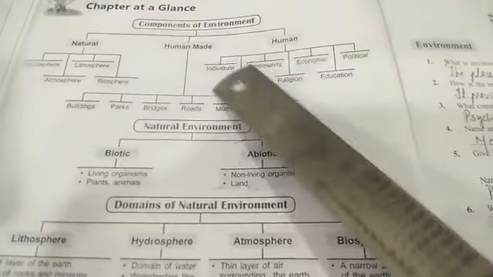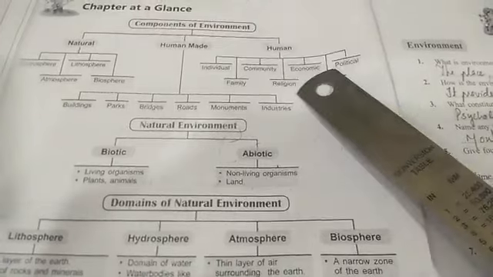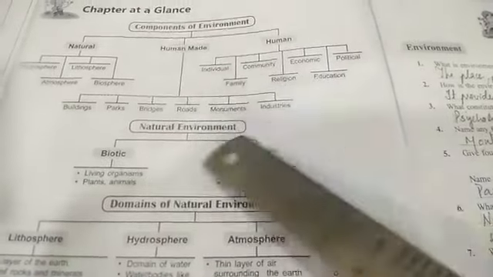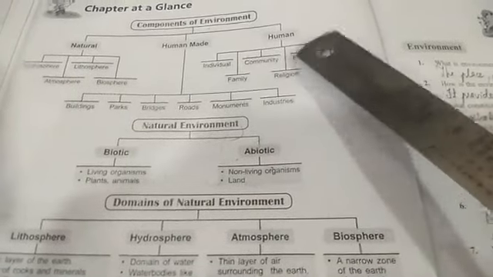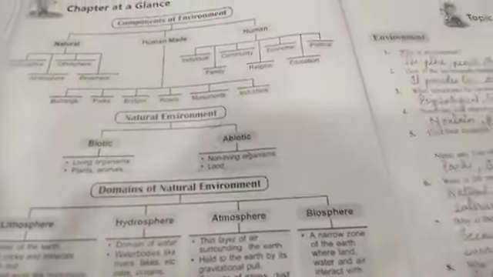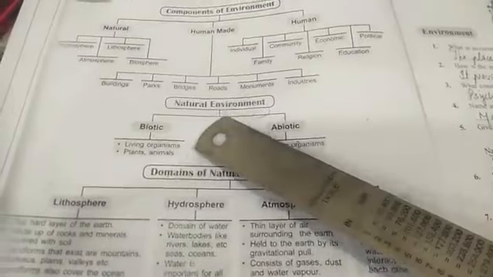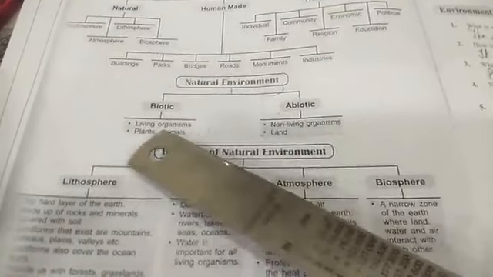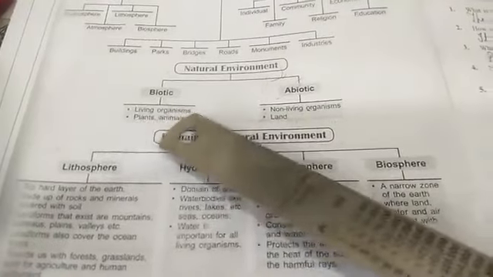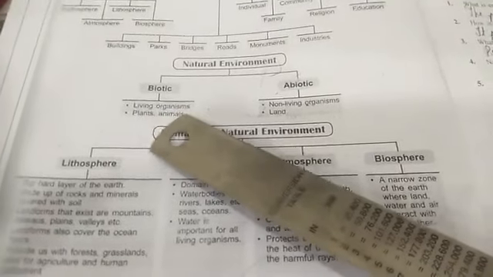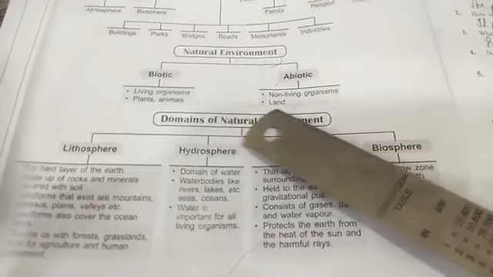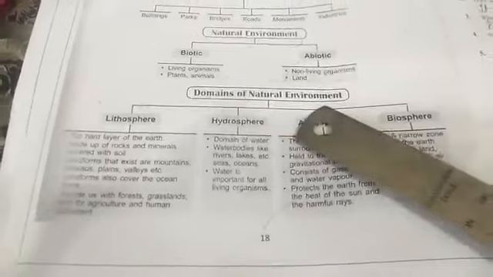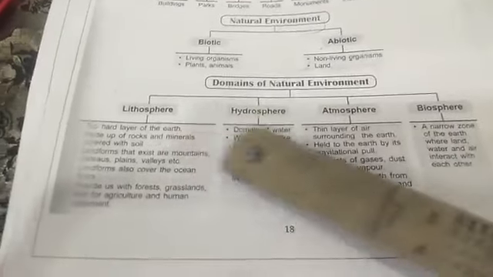So by all this they are developing the surrounding as well as the environment, with their own environment. Natural environment is divided into two again, that is biotic and abiotic. Biotic means living organisms, for example plants and animals. Abiotic means non-living things, that is land. Domains of the natural environment are lithosphere, hydrosphere, atmosphere and biosphere.